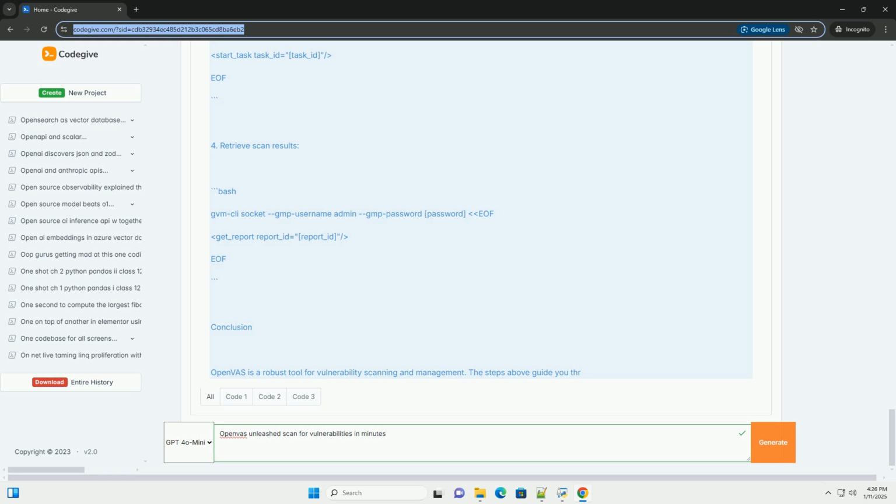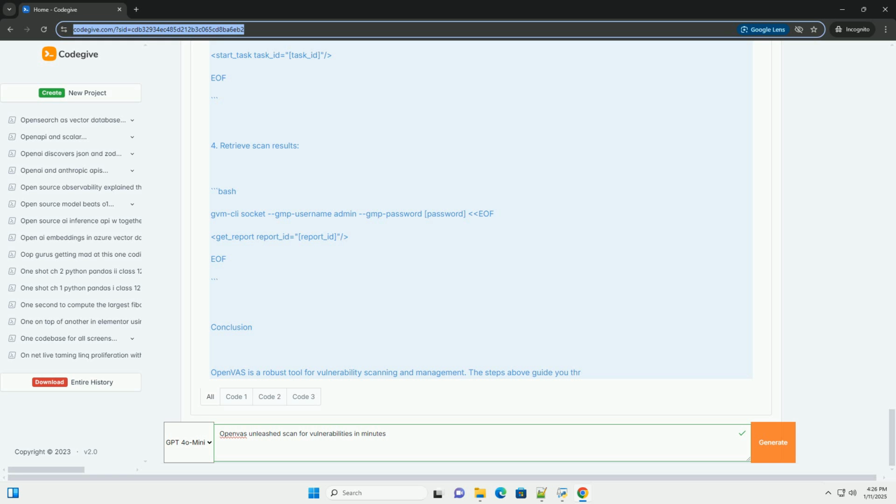Step 8. Run the scan. 1. Select the task you just created from the list. 2. Click on the play button to start the scan. 3. You can monitor the progress of the scan in the Tasks section. Step 9. Review scan results. Once the scan is complete, you can view the results. 1. Navigate to the Scans tab. 2. Click on Reports. 3. Select the report for your completed scan to view detailed findings, including vulnerabilities and their severity levels.